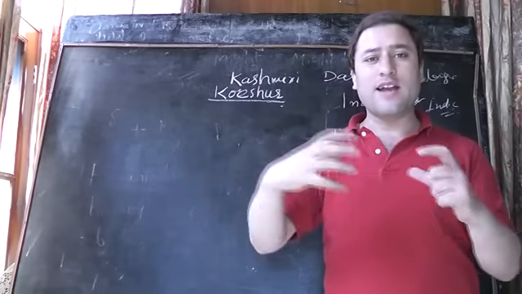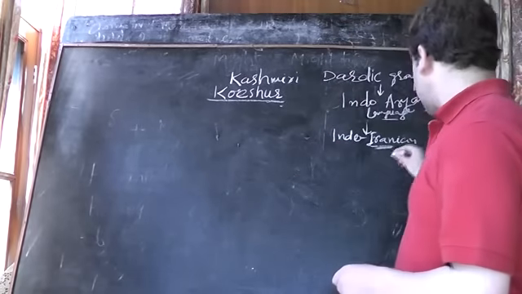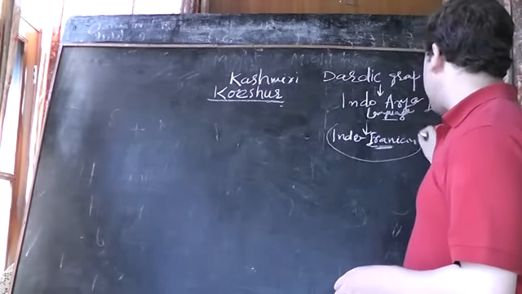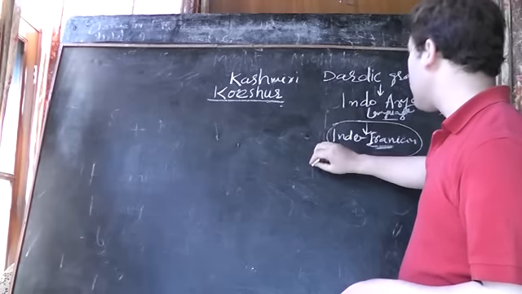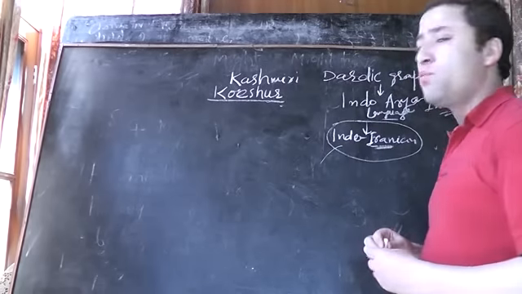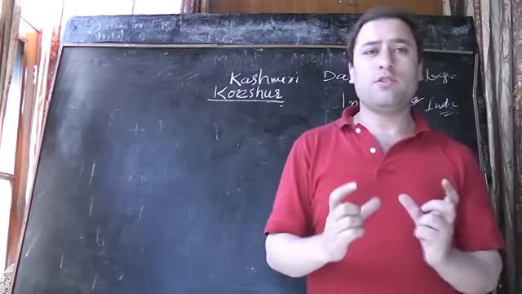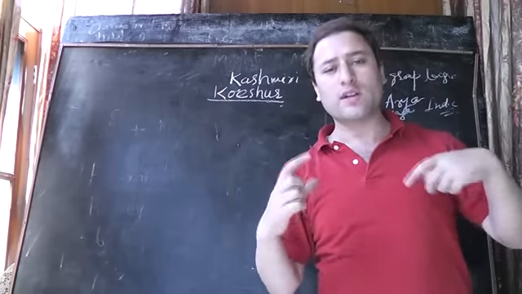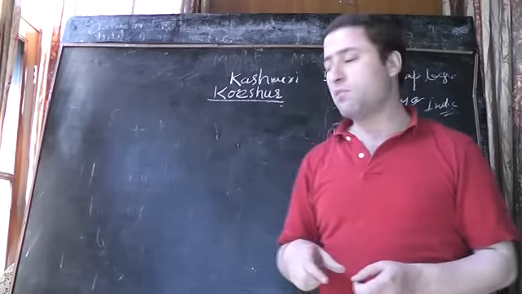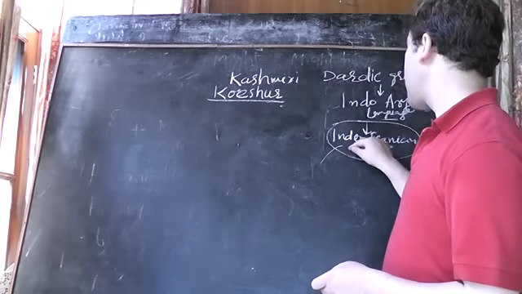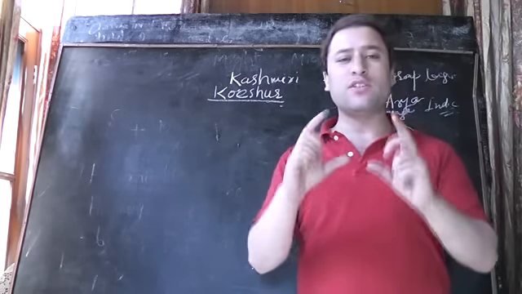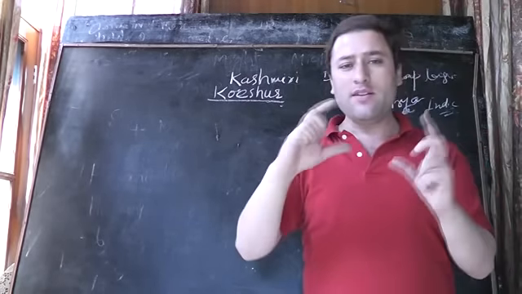Let us understand this way. Where was this Indo-Iranian group? Where were the people of this Indo-Iranian group? They were speaking a language. For example, we don't know what kind of language they were speaking, but let me give it the name Indo-Iranian language. They were speaking Indo-Iranian language.